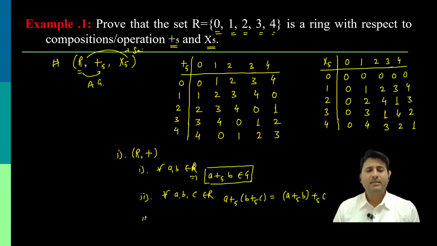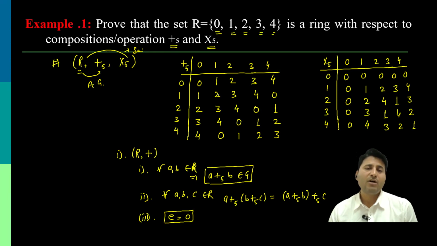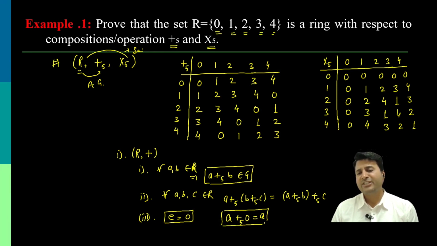In the same manner, the third property, identity element. We know that in the addition case, the identity is 0. How am I getting identity as 0? You can see that 0 when added to any number gives us that number. That means if I take any A, then A addition modulo 5 with 0 is always A, and this is the definition of identity.